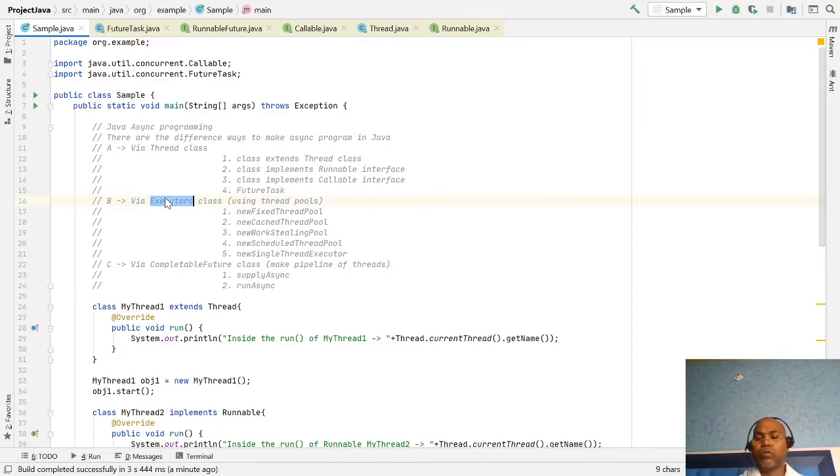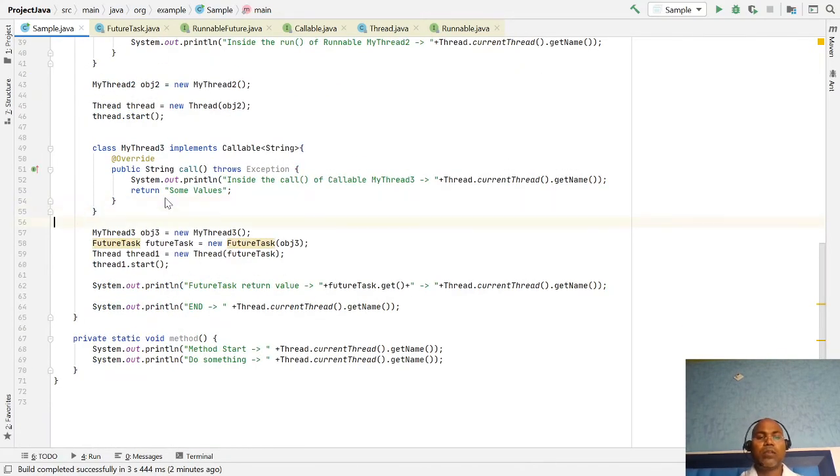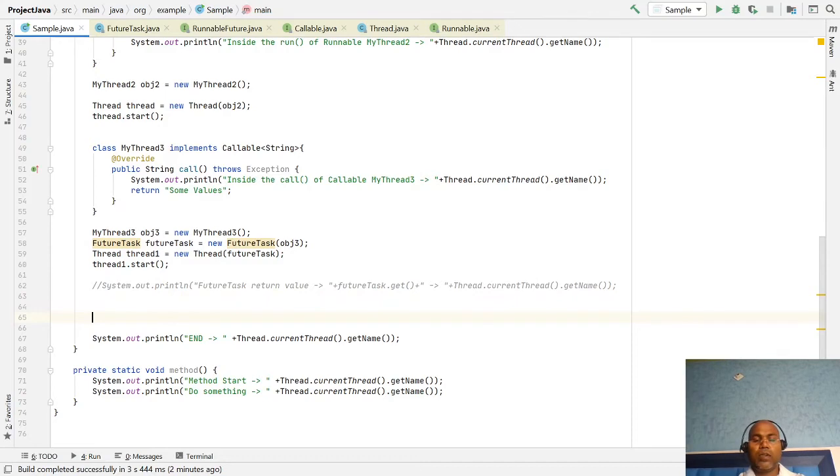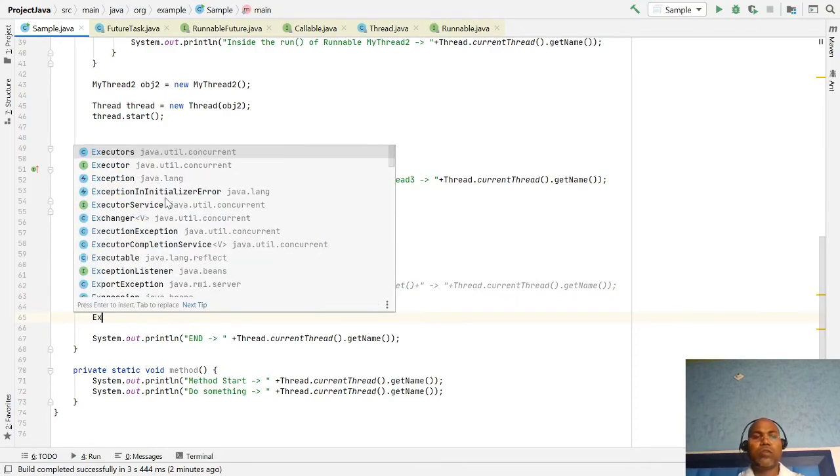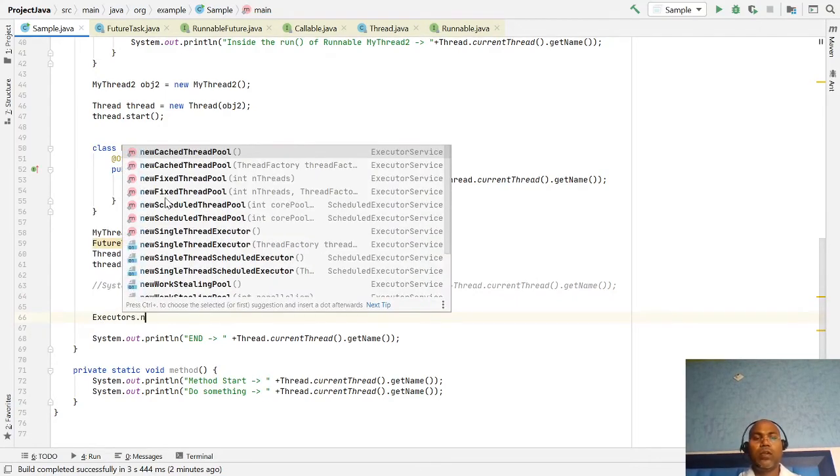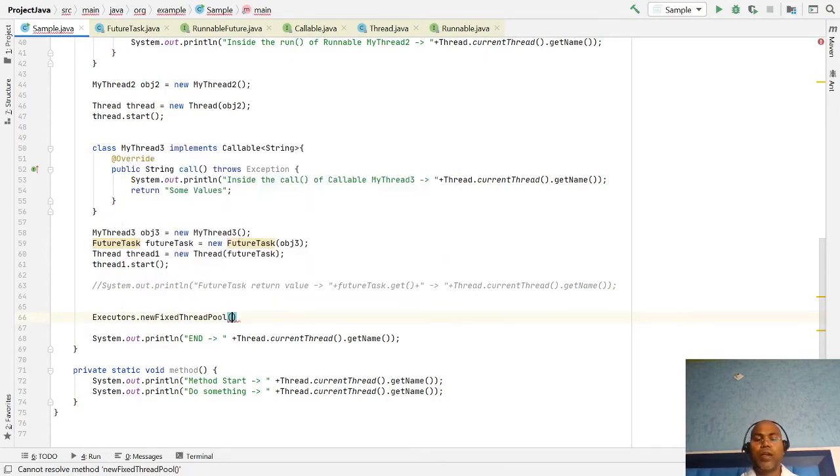I'm just going to show the syntax and how I'll use it. Let's say Executors dot new, and I'm using the fixed thread pool. Let's say I want to make three threads.